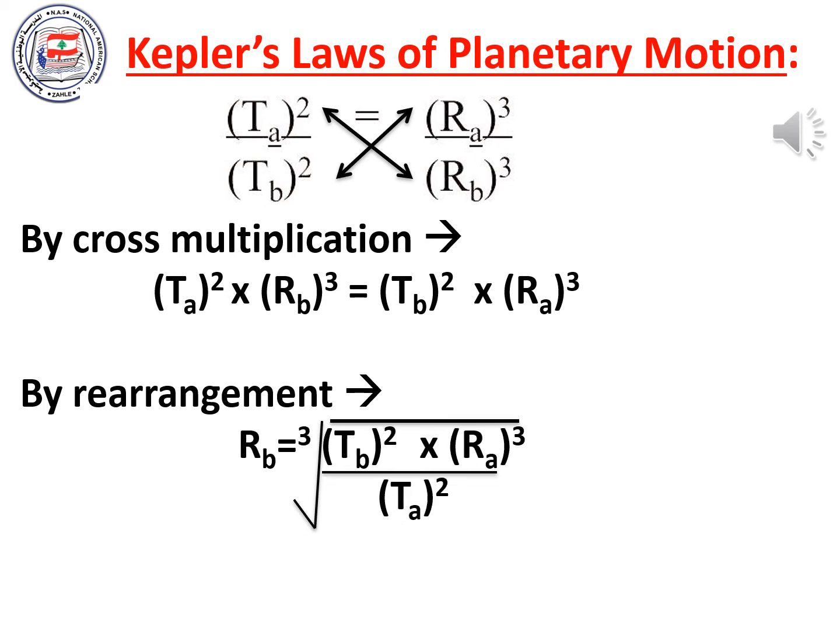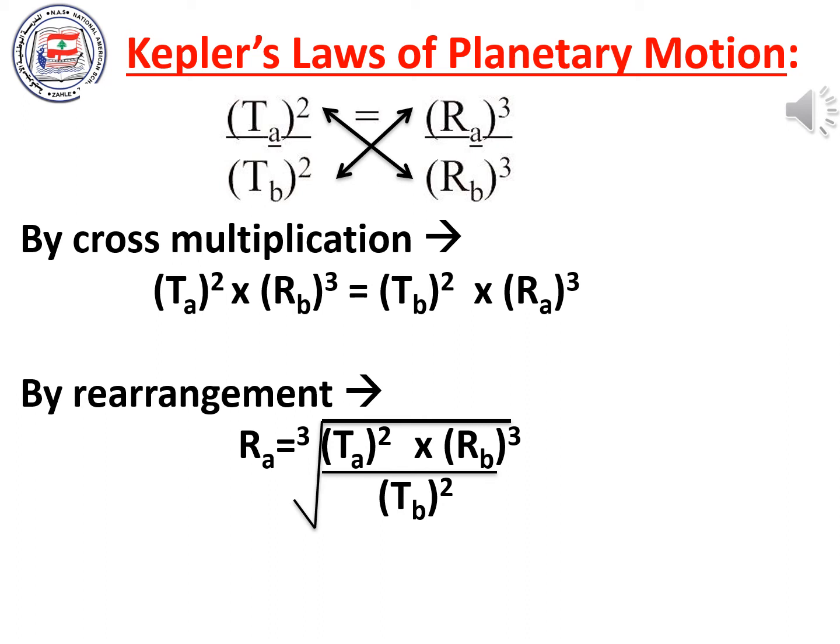By rearrangement of this cross multiplication, we can also find the distance from the second planet to the Sun. Using the equation you see in front of you, Rb is equal to cubed radical of Tb squared times Ra cubed over Ta squared. Tb is the period of the second planet, of which we are finding the distance from the Sun. Ra is the distance from the first planet to the Sun, and Ta is the period of the first planet.